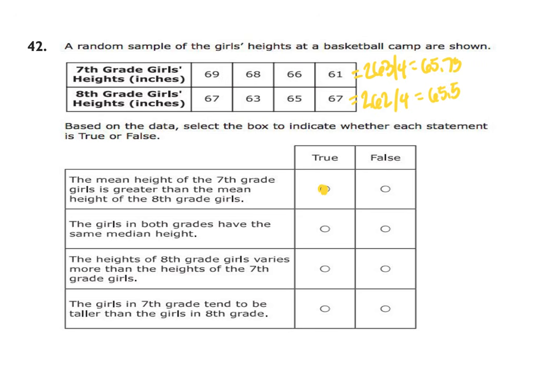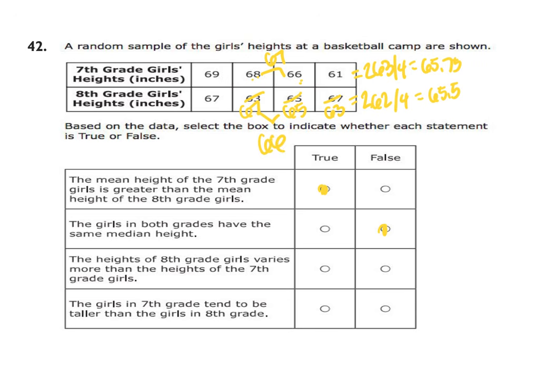The girls in both grades have the same median height. Okay, well, this one here is in order, so that's going to be 67 because I'll add those together and divide by 2. Here, I need to rewrite these to make them in order. So 67, 65, 63. When I add those two together, I get 66.